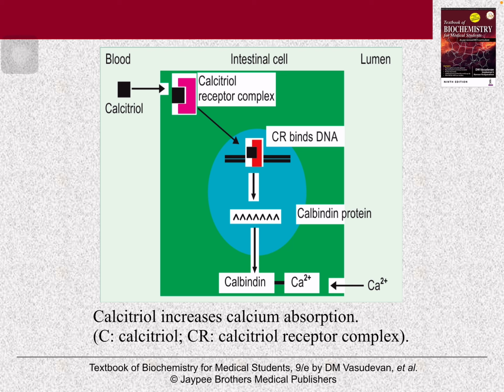Now, vitamin D increases the calcium absorption. How? First, vitamin D, calcitriol, the active form of vitamin D, binds with a certain receptor present on the intestinal cell, forming the calcitriol receptor complex.